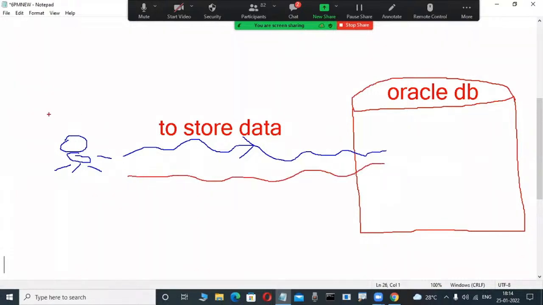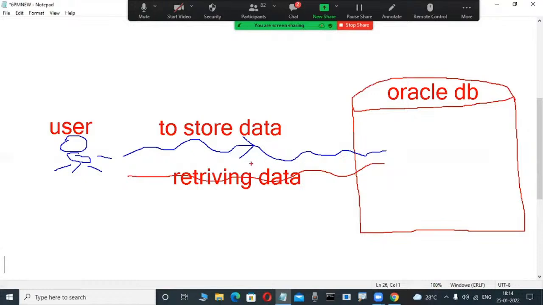For example, this user wants to store data into the database or retrieve data from the database. In that case, you may be thinking, nothing is there, users directly interact with the database.